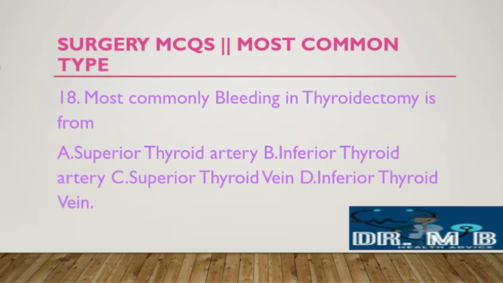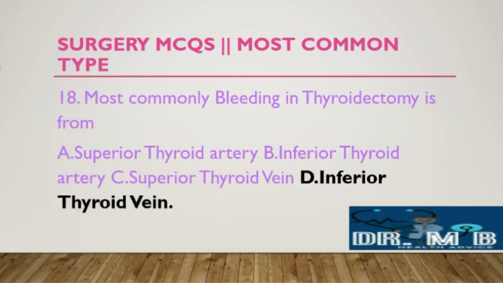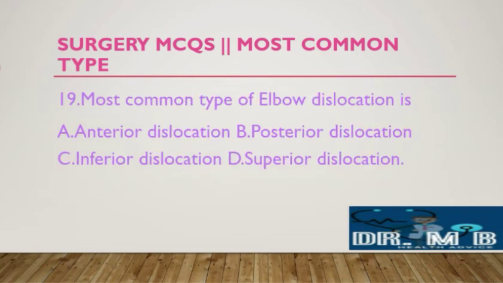Most common bleeding in thyroidectomy is from A. Superior thyroid artery, B. Inferior thyroid artery, C. Superior thyroid vein, D. Inferior thyroid vein. Give your answer in the comment section. The correct answer for this question is option D, inferior thyroid vein. Okay, next question.